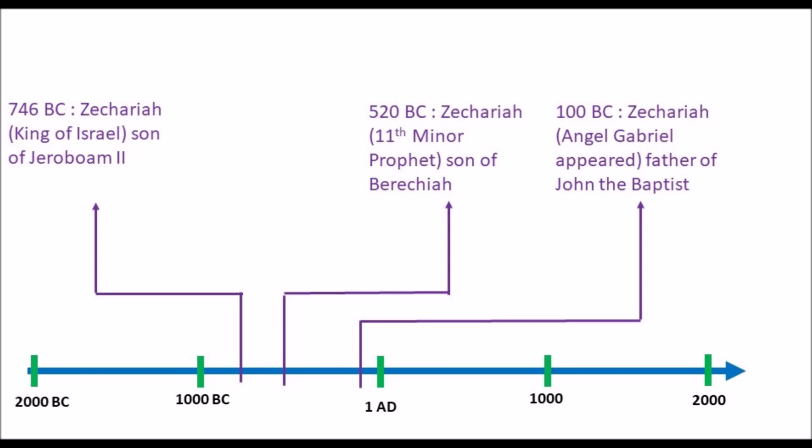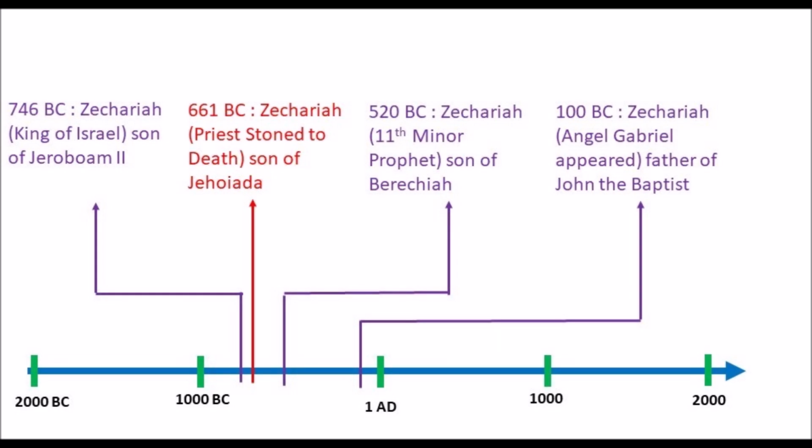In the 8th century BC, there is another Zechariah. He was the 14th king of Israel who ruled for only 6 months. He was the son of Jeroboam II. He too is not the Zechariah linked to this megalithic tomb.